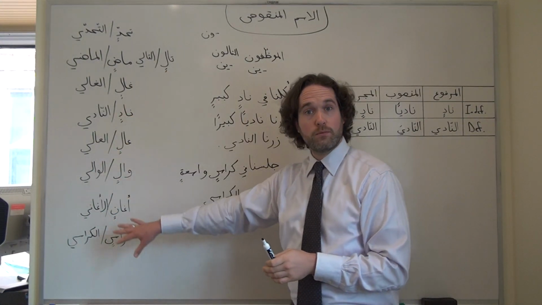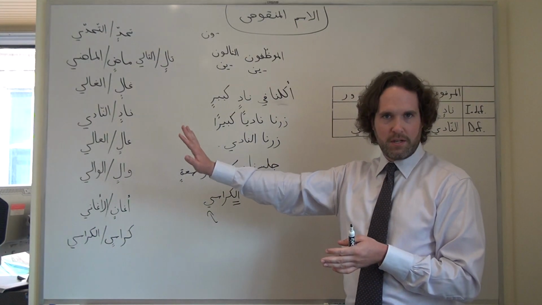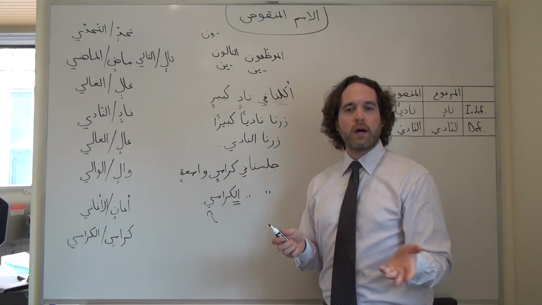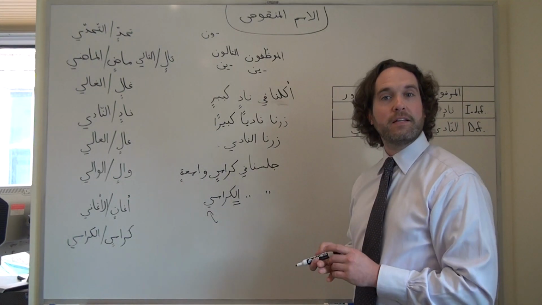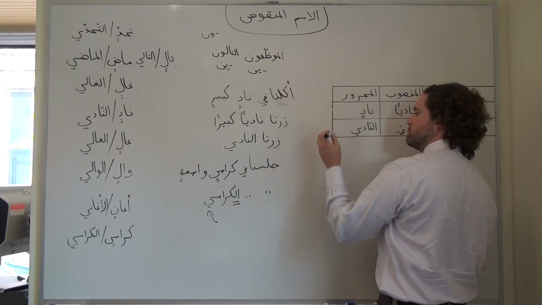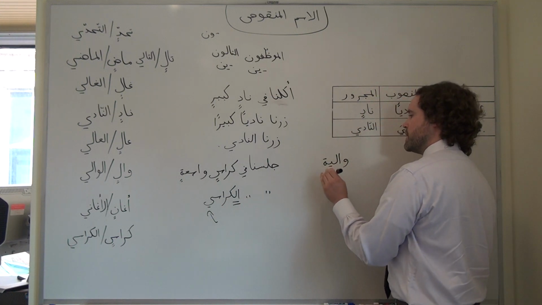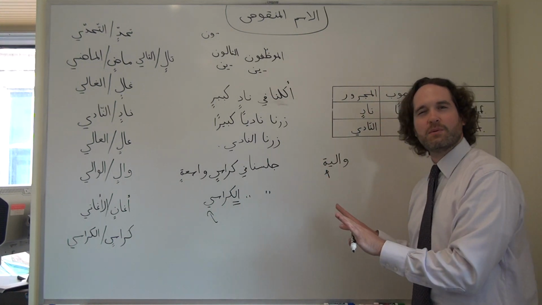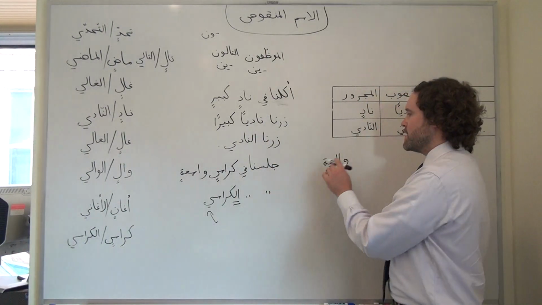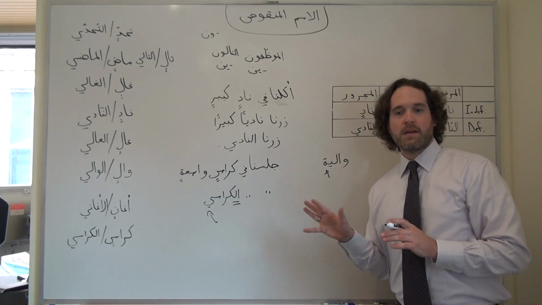One important thing, this exceptional set of rules is only for masculine nouns. Versions of these same nouns or adjectives that are feminine with tamaruta are completely exempt from these rules. They function completely normally. Normal rules apply. So if we were talking about a grammatically feminine governor of Oklahoma or New Mexico, we could write weliya, tack on our tamaruta, and that ya is always going to be retained. There's never going to be a circumstance where we're going to feminize one of these nouns or adjectives and also chop off the ya. It's just not going to happen.